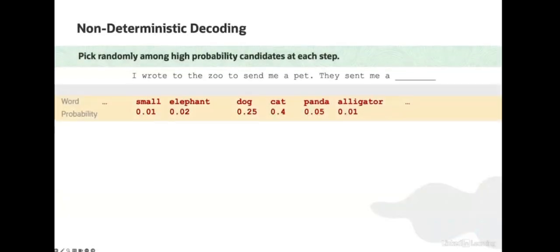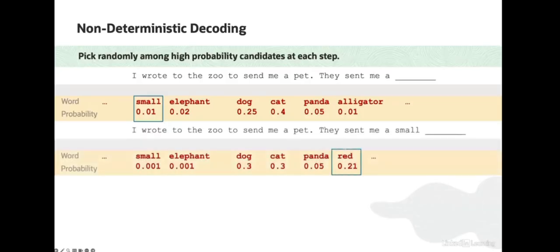Here's another example of decoding. The input is the same as before, and as you might have noticed, I modified the visualized vocabulary words. However, now, instead of picking the highest probability word, we'll pick a word randomly among the visualized choices. Here, we randomly sample the word small. As before, we'll append small to the input and then feed it back to the LLM.